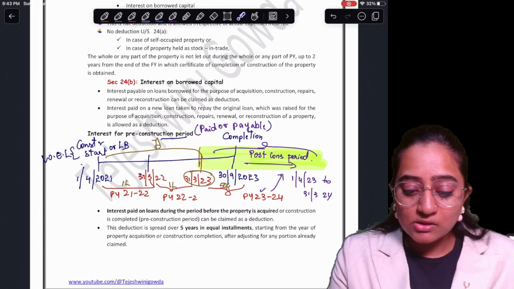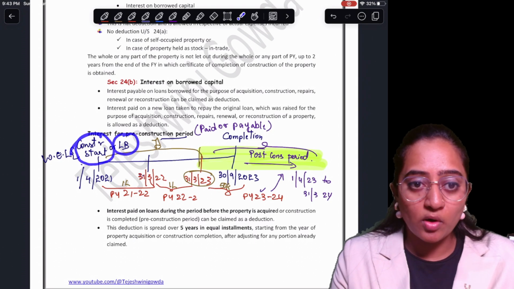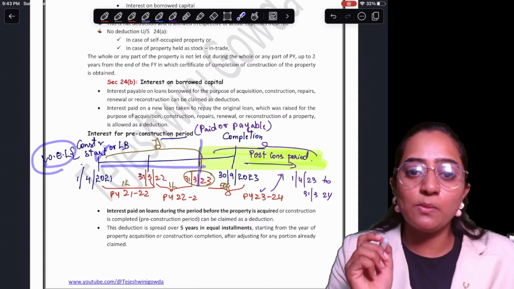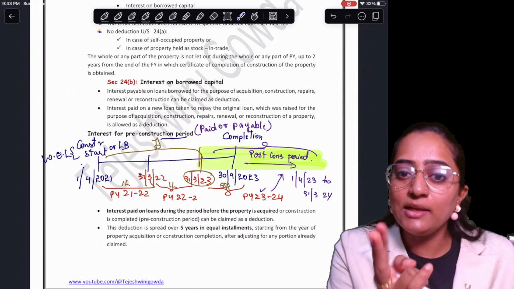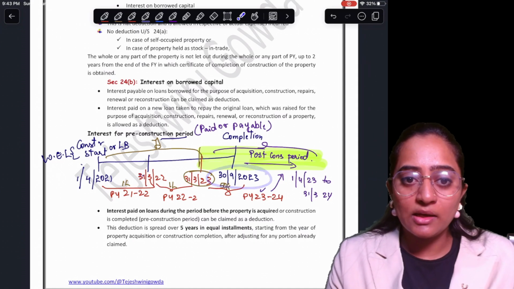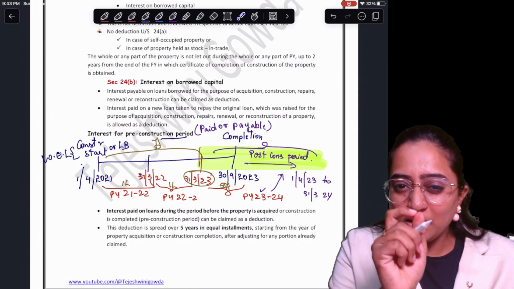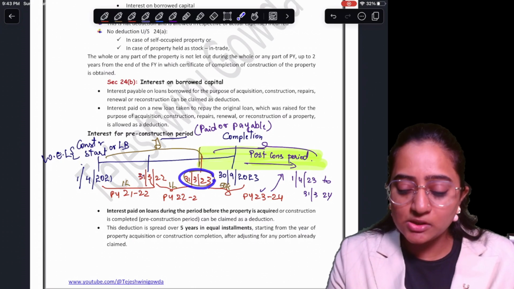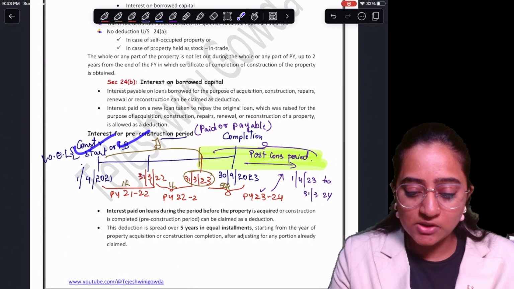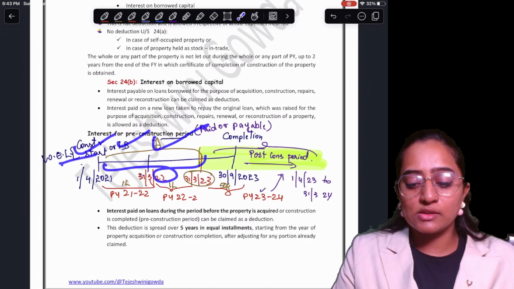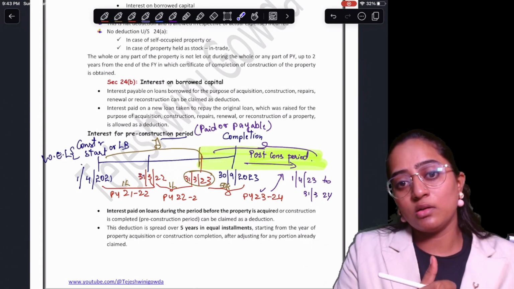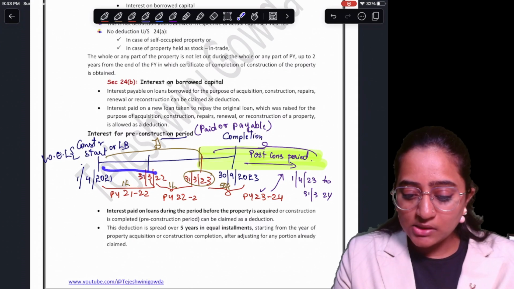Right from the date of construction or the loan borrowing date, whichever is later, till 31st March of the year immediately preceding the year in which your construction is completed. Your construction is completed on 30th September 2023. That immediately preceding 31st March is going to be 31st March 2023. Right from the date of construction or loan borrowing date, whichever is later, till this date, it is going to be called your pre-construction period interest, which you can take for the purpose of deduction.